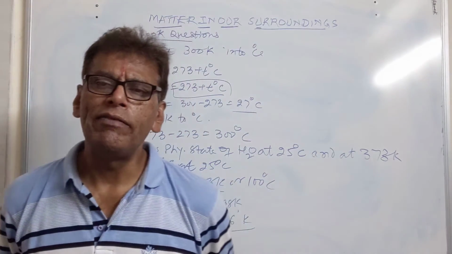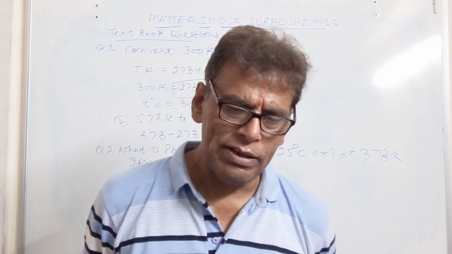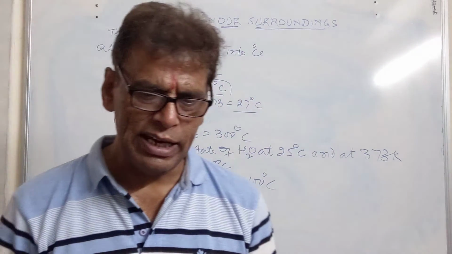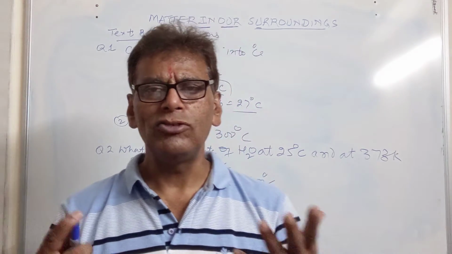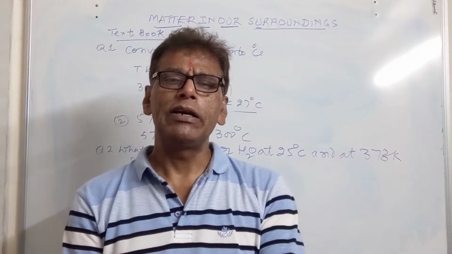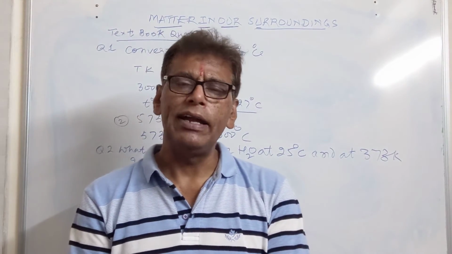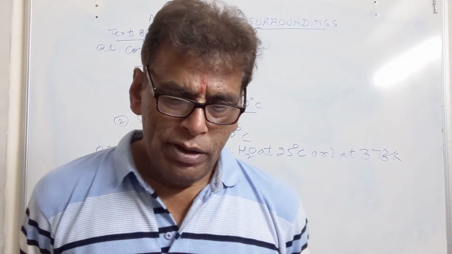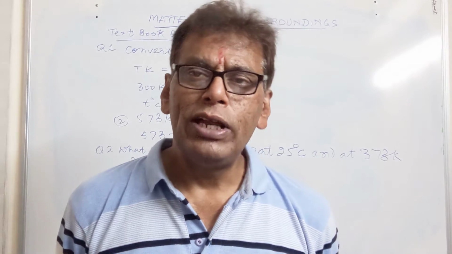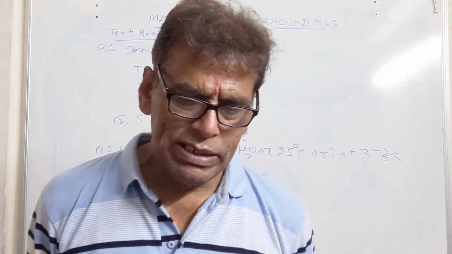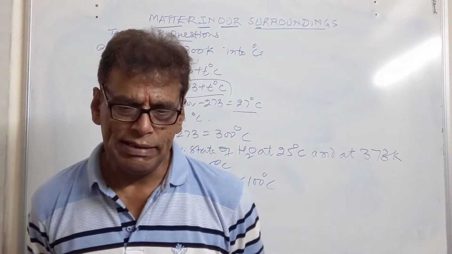Water at 25 degrees centigrade exists as a liquid. Dry ice is a solid carbon dioxide. Solid carbon dioxide is known as dry ice. It appears like ice, but it does not wet a piece of cloth kept on it, or if we keep a cube of dry ice on our hand, it will not wet our hand. It will sublime from our hand. Molecules of solids are closely packed. Then the liquid state is that state which lies between the solid and gaseous state.